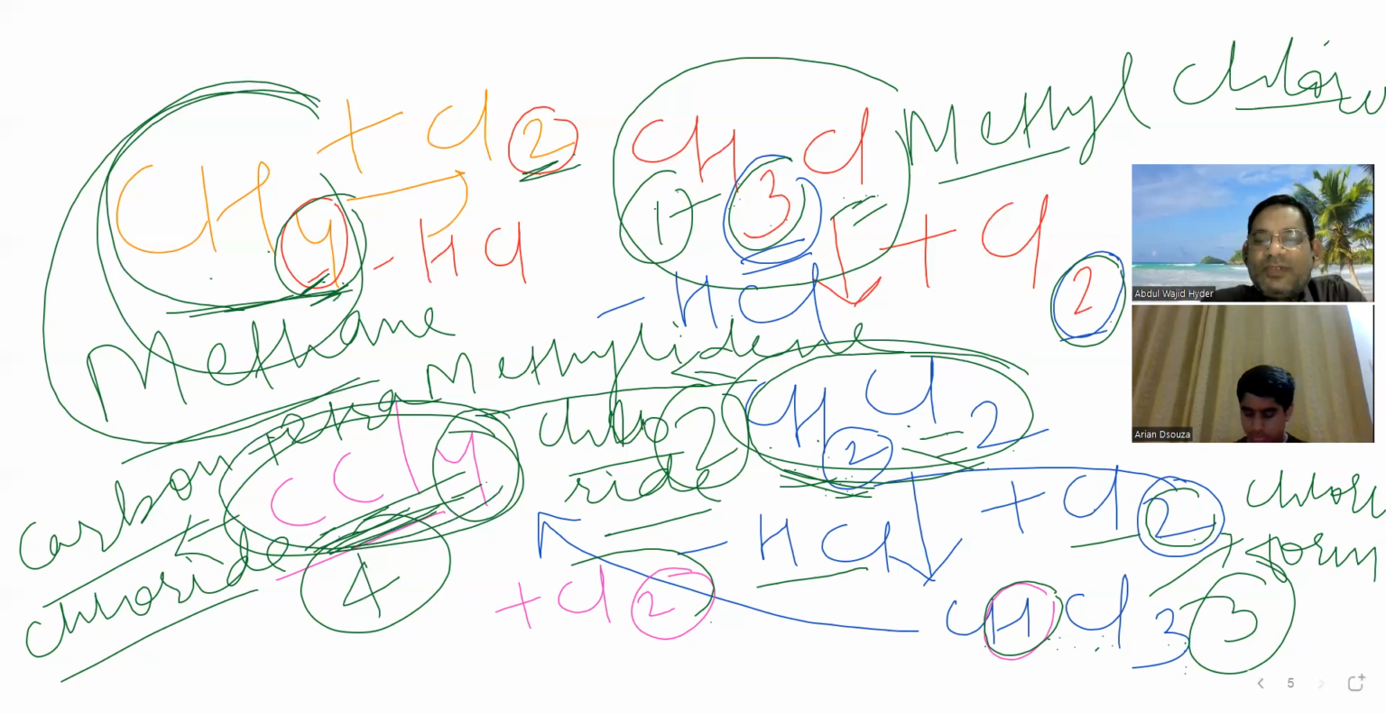So what are all the names of CCl4? Tetrachloromethane, carbon tetrachloride, pyrene, perchloromethane. All these are the names of CCl4.